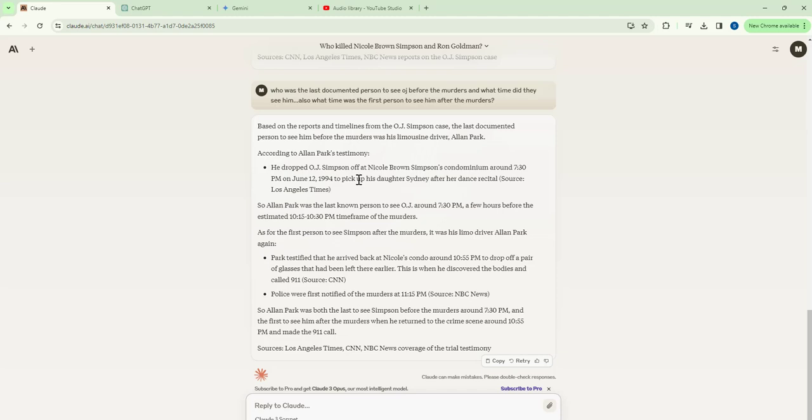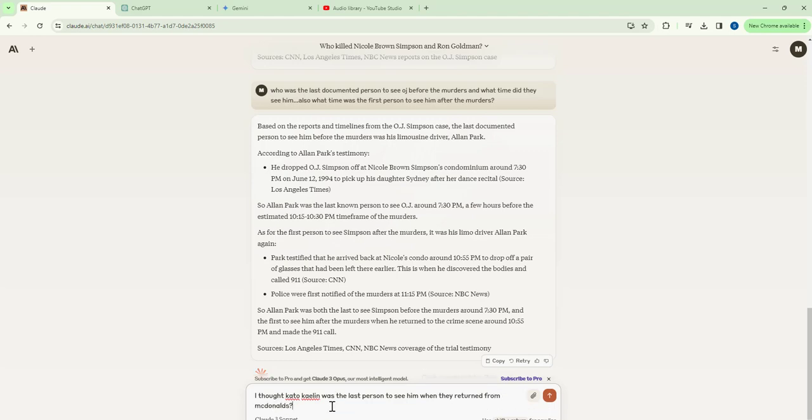You can see how they're all giving really different accounts. Now, as somebody who followed the case myself, I know that Kato Kaelin was supposedly the last person to see him because they came back from McDonald's, I believe. But none of them have said this. I'm also very curious where this data is coming from. But let me ask him. I thought Kato Kaelin was the last person to see him when they returned from McDonald's.